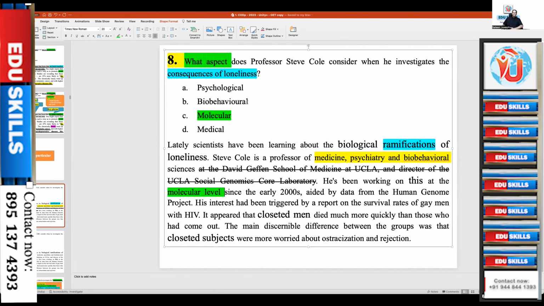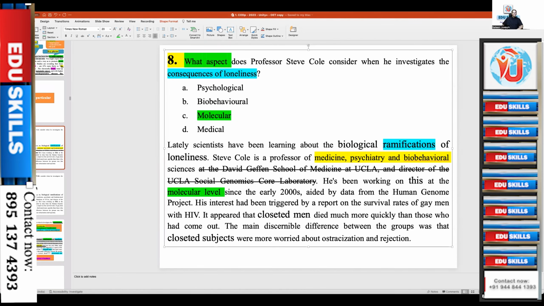Yes, sir. So what I'm telling, if you are competent, you need not read the paragraph at all. If you can identify between these 4 options and you find out 3 are big departments or branches, and 1 is particular, that will be the answer. If 3 are particular and 1 is a branch, which will be the answer? The branch will be the answer. And definitely you will have such questions in your exam.